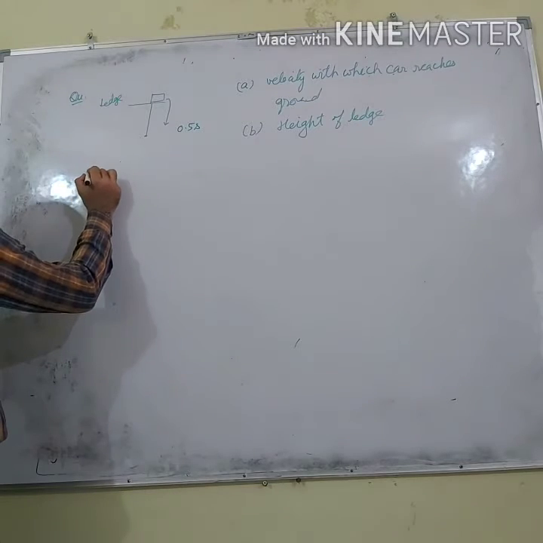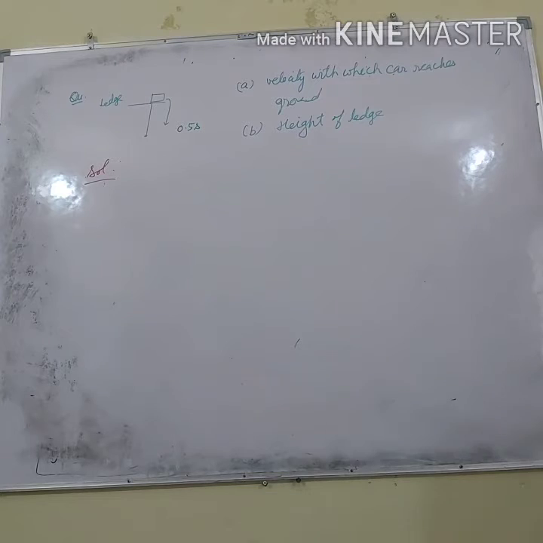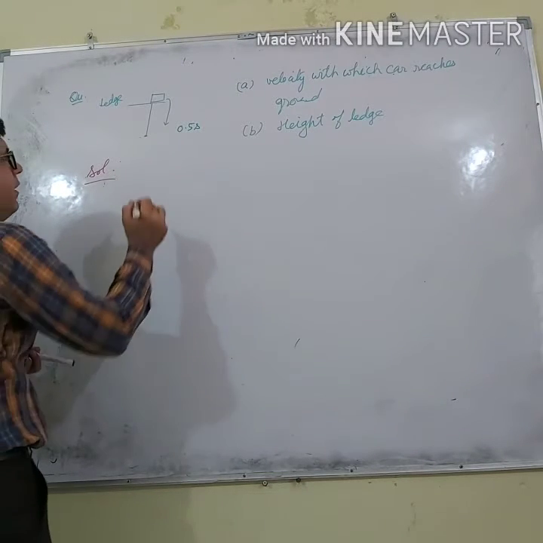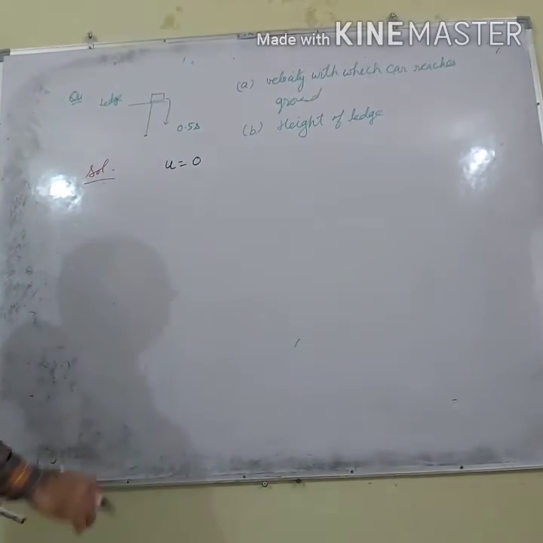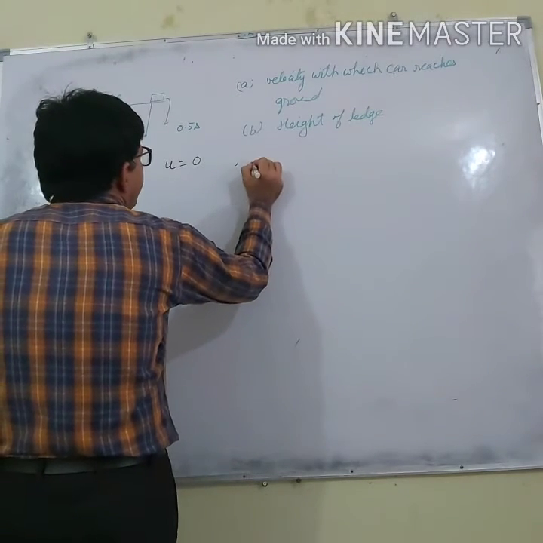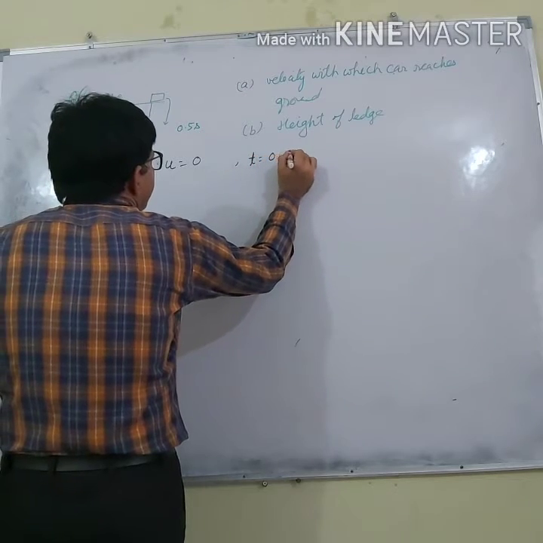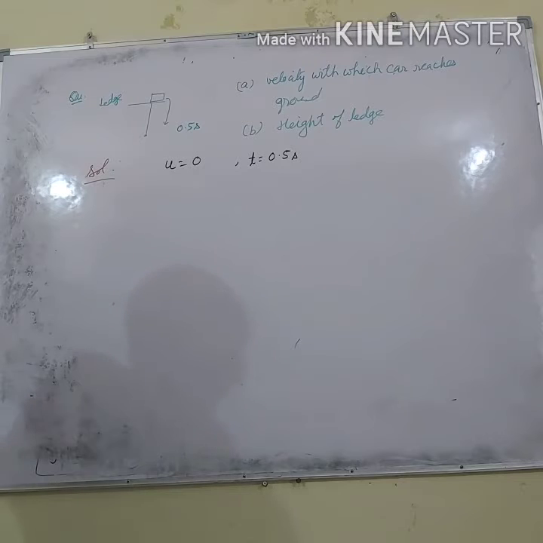Since the car falls down, what does it mean? It means its initial velocity is 0, and t is 0.5 second.